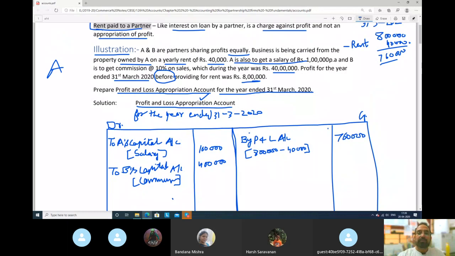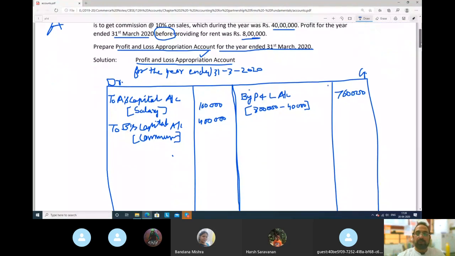तो हमने क्या क्या किया? Owned by A, rent we have taken 40,000 deducted from here, rent. Then salary is an appropriation. We took it to the debit side of profit and loss appropriation account. Commission is an appropriation. We took it to the debit side of profit and loss appropriation during the year 4 lakh rupees. Profit for the year before providing is 8 lakh rupees. Done. Our problem is solved.